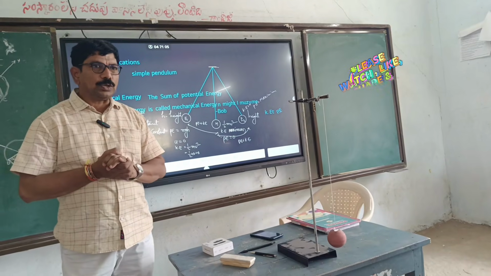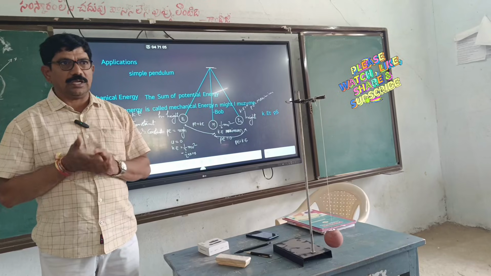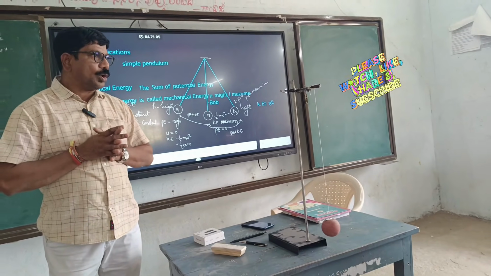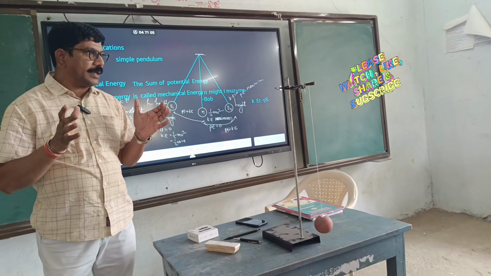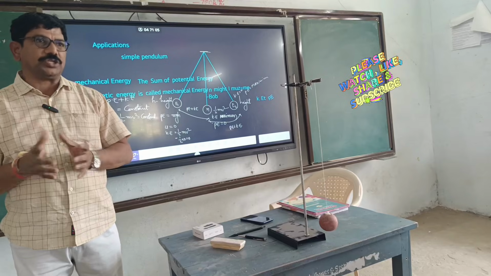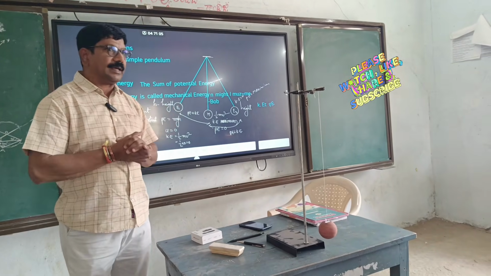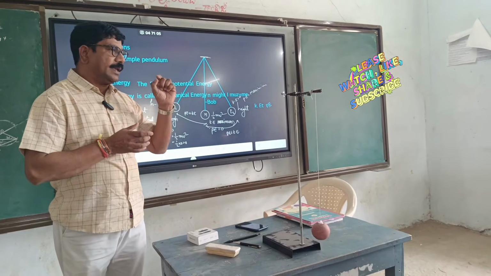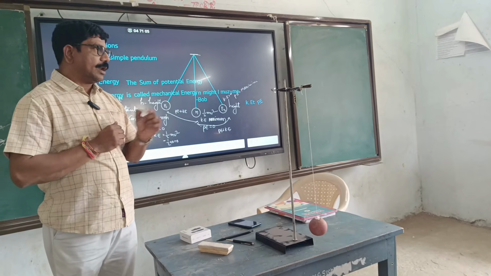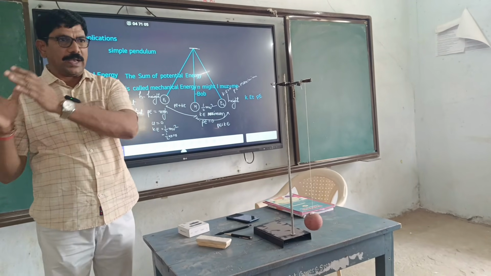In this session we are going to learn the law of conservation of energy. What is the law of conservation of energy? That is, the total energy, that is mechanical energy, is the sum of kinetic energy and potential energy. The law of conservation of energy states that energy can neither be created nor destroyed. It can be converted from one form to another form.